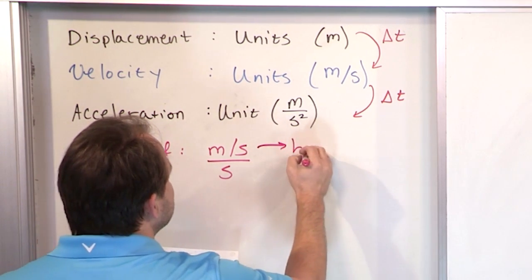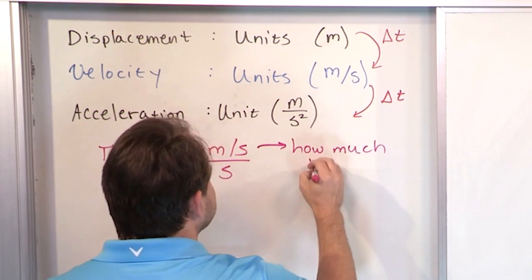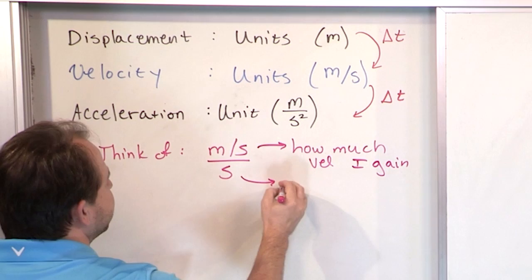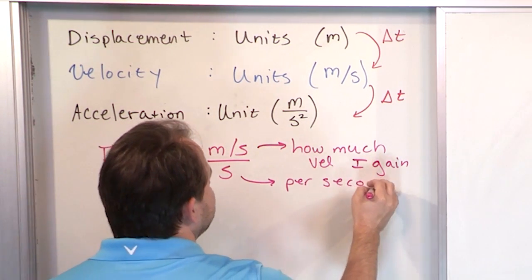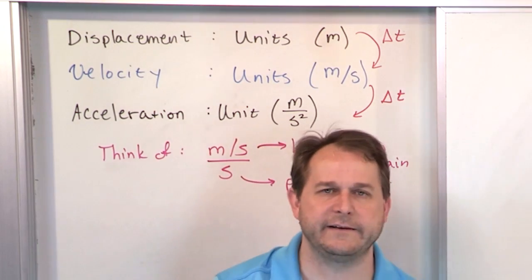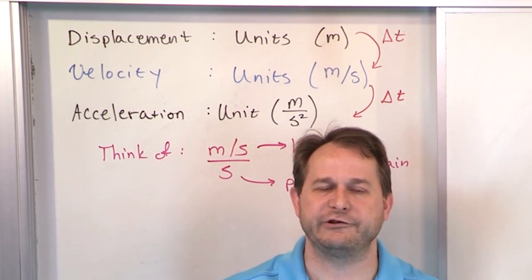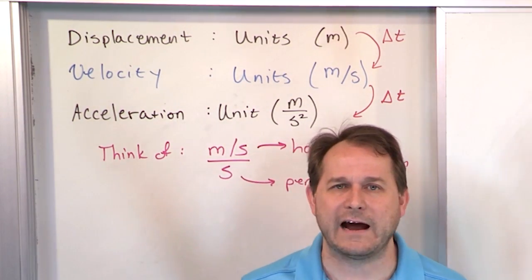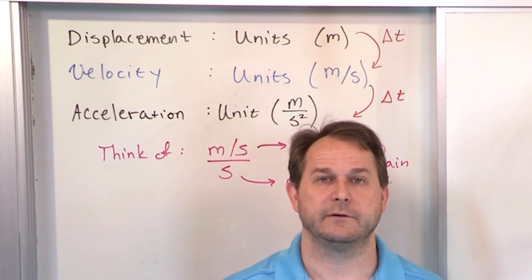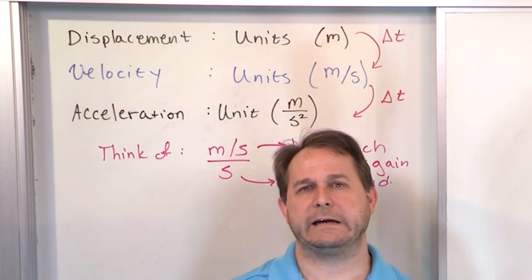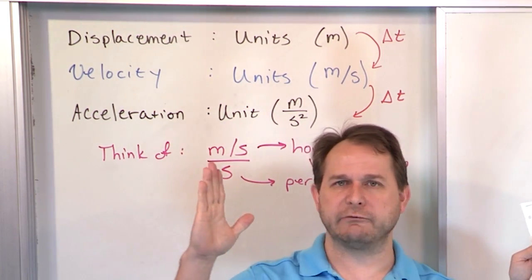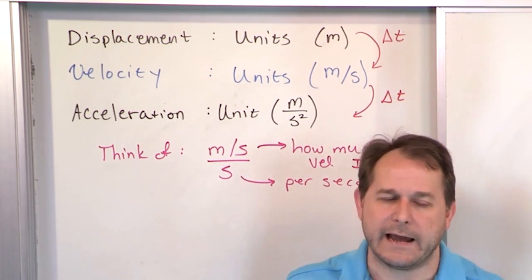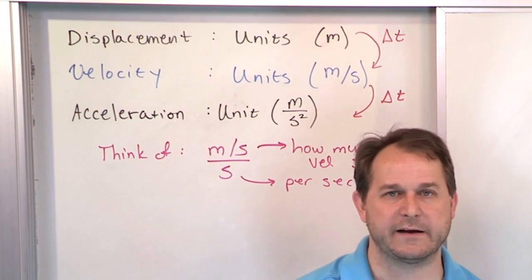This guy right here is how much velocity I gain. And this guy on the bottom is per second. So you all know intuitively, because we ride in cars and trains and airplanes, that acceleration is when you're pushed in your seat because your speed is increasing. I can go down the road at 100 miles an hour, constant speed, no acceleration. I'll be going really fast, but I'm not going to feel anything in my seat. But if I step on the gas and push myself in the seat, I'm increasing my velocity every second.